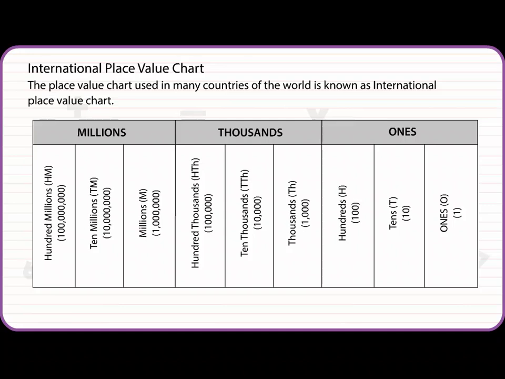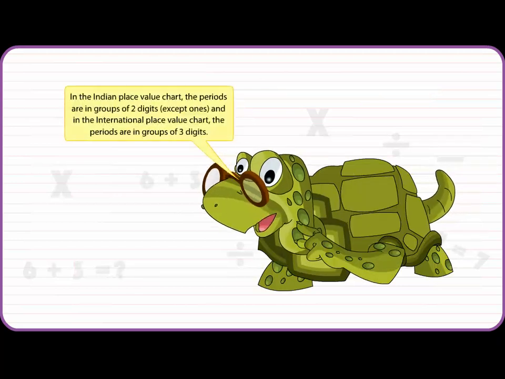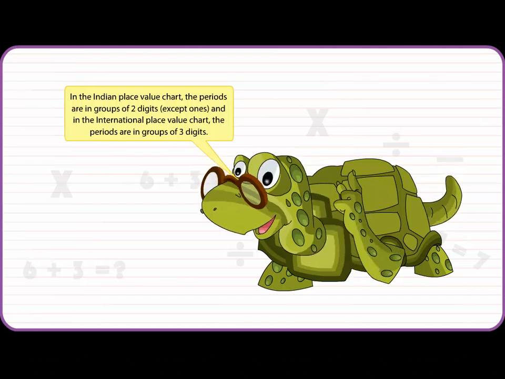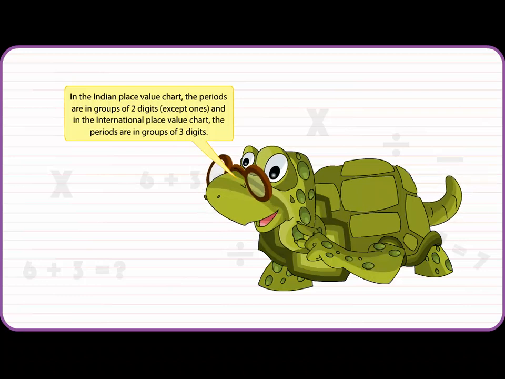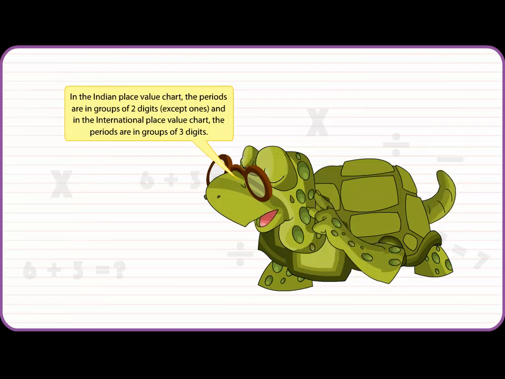International Place Value Chart. The place value chart used in many countries of the world is known as International Place Value Chart. In this chart, the periods are ones, thousands and millions, and the places are ones, tens, hundreds, thousands, 10,000s, 100,000s, millions, 10 millions, 100 millions. Remember, we put commas after each period to separate the groups. In the Indian Place Value Chart, the periods are in groups of 2 digits, except ones. And in the International Place Value Chart, the periods are in groups of 3 digits.